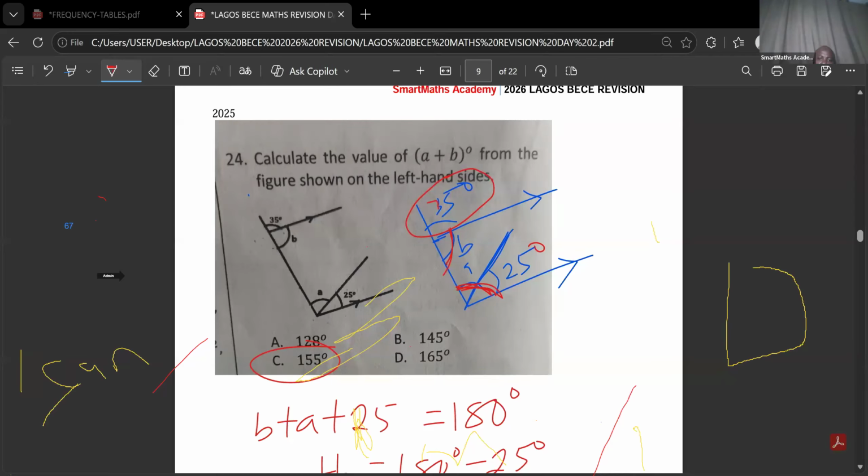That is what we call co-interior angles. If it's in theory, they will ask you to give reasons. Even if you are not asked, you must give the reason why you are adding them and equating them to 180. But in your own case, it is an objective question. They don't need the reason. I hope that is clear. I've answered that. So let's have another question. I can see a question from Ezekiel.